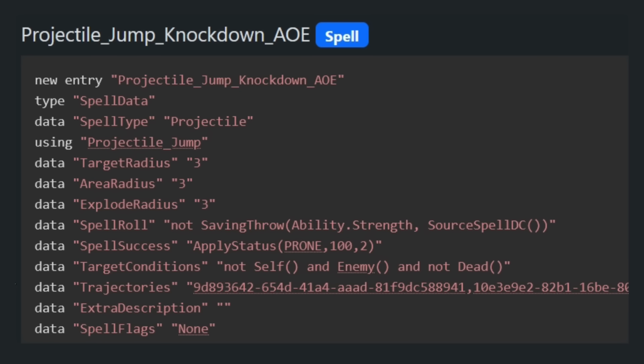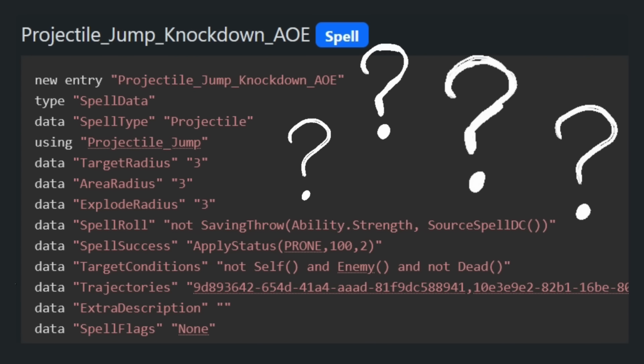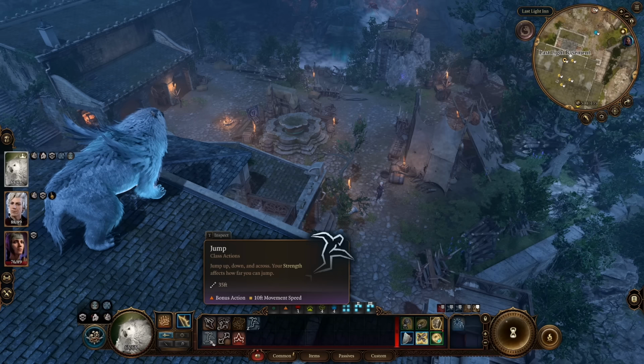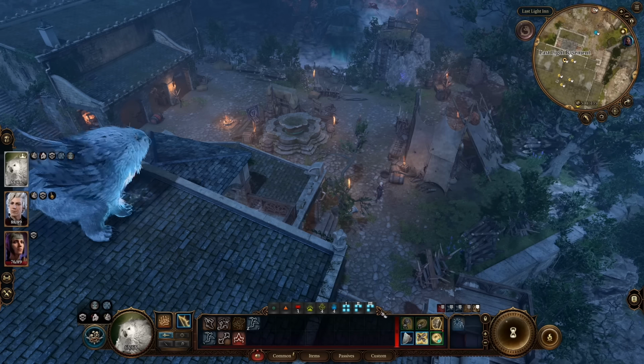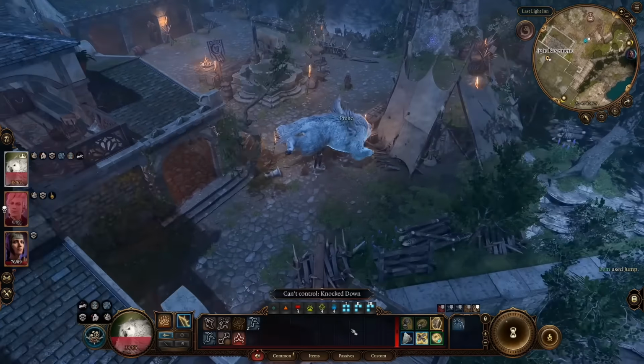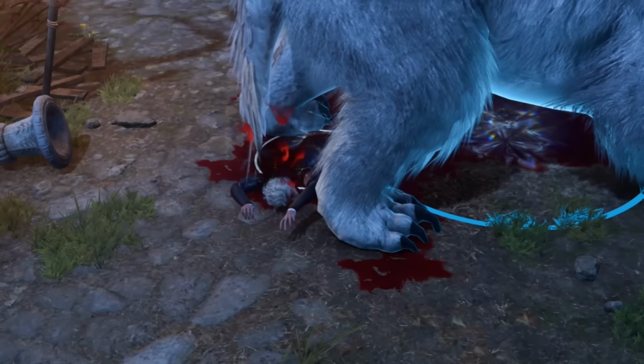This ability just knocks everyone prone in a radius of 3 meters if they fail a strength saving throw. So where does the damage even come from? As it turns out, the crushing damage dealt by Crushing Flight has nothing to do with the ability Crushing Flight and is just a property of the game's weight and collision system.